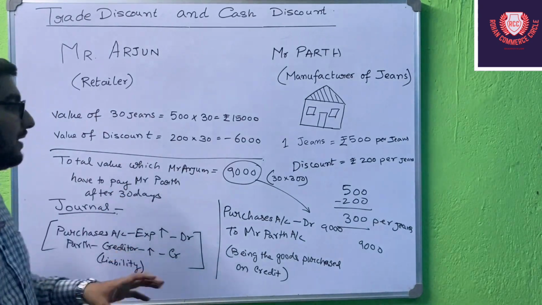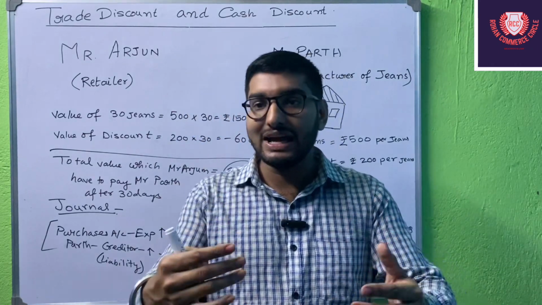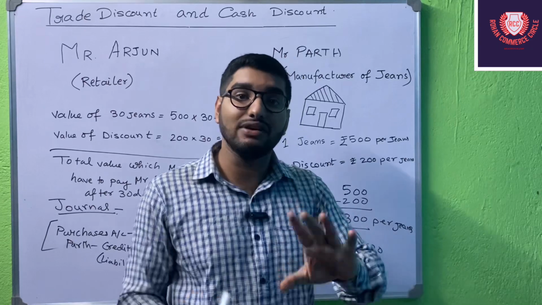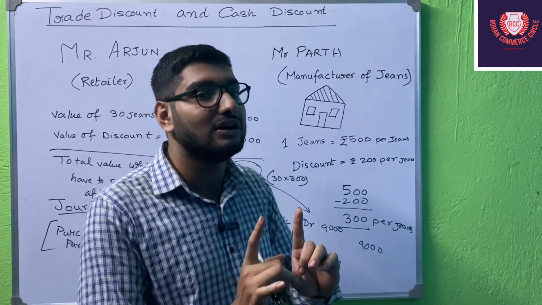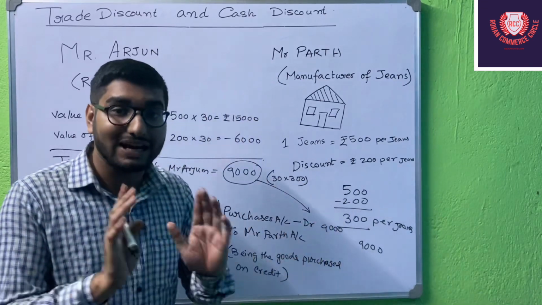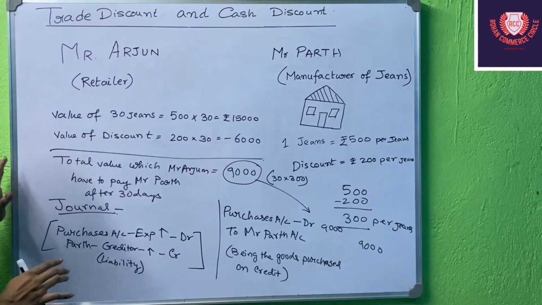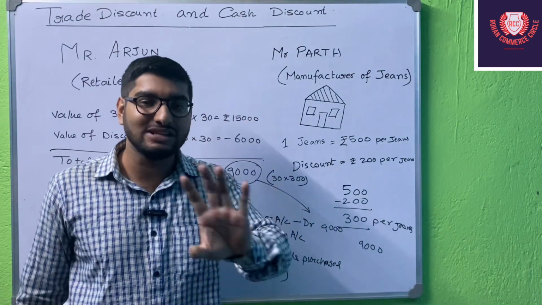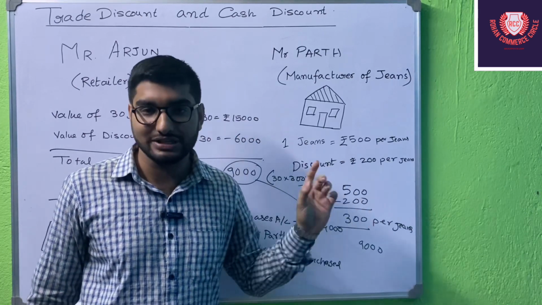Okay, मतलब ट्रेड डिस्काउंट दिया जाता है क्यों? क्योंकि सप्लायर चाहता है कि मेरा जो गुड्स है वो बल्क अमाउंट में सेल हो, इसीलिए वो ट्रेड डिस्काउंट देता है. Basically, trade discount is a marketing tool, you can say, for promotion. Not only that, trade discount does not come into journal entry. Mind this line, students. Trade discount does not come into the journal entries.